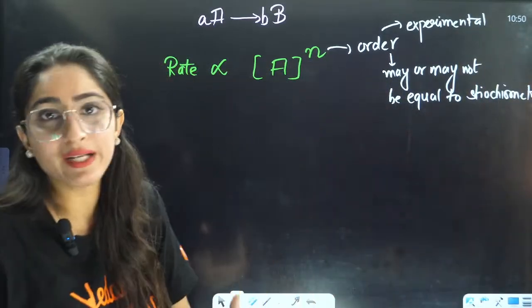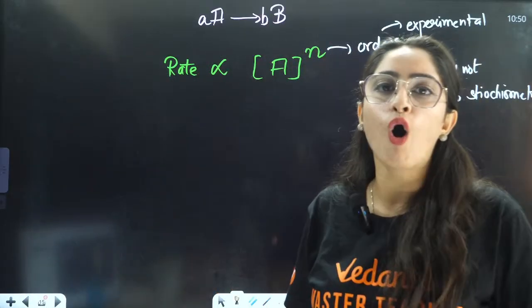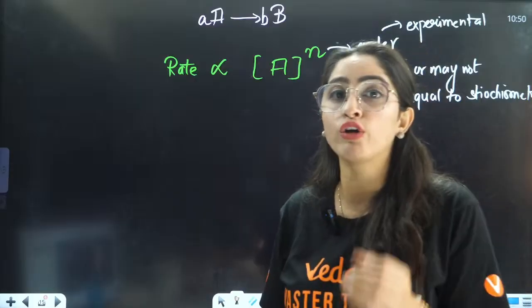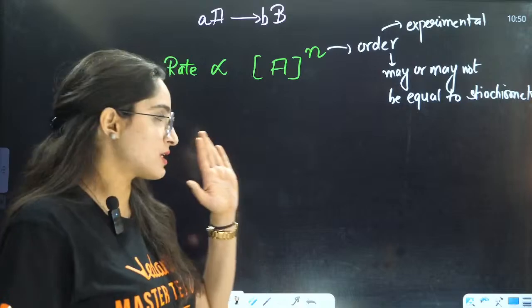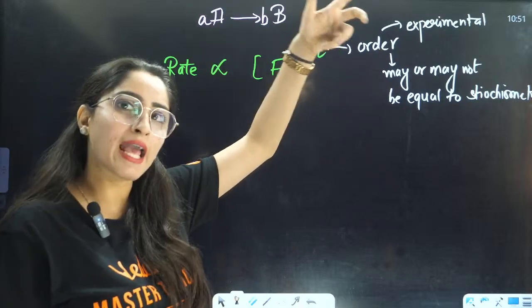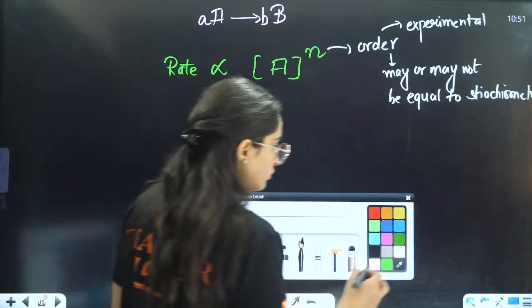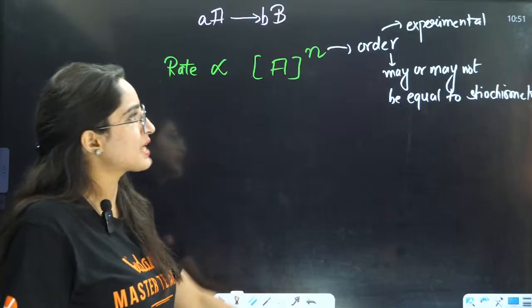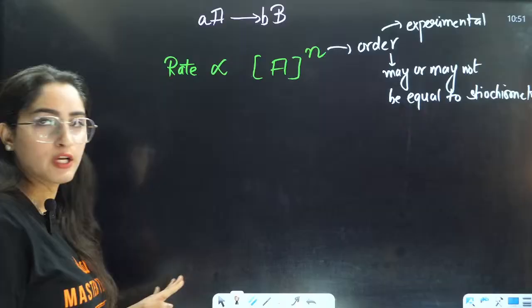We do the experiment. After that, we see the dependency of rate on the reactant, and then we find out what kind of dependency it has. It doesn't matter what the stoichiometry is. It may be or it may not be. It totally depends. So if I am saying it may be or may not be, let us talk about when it will be and when it will not be.